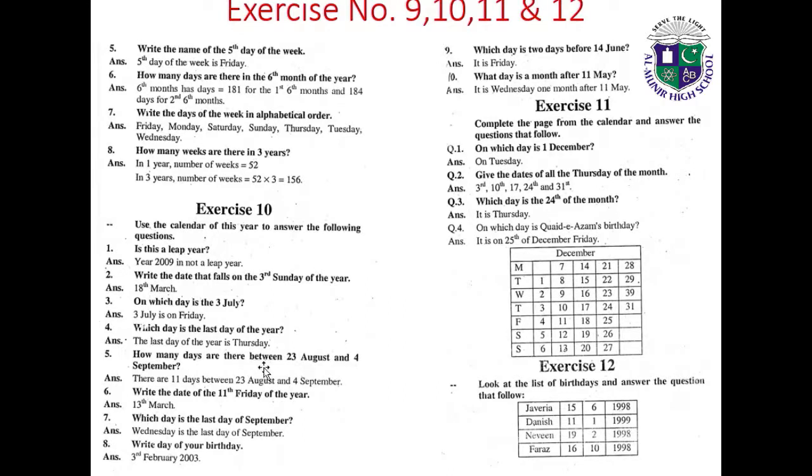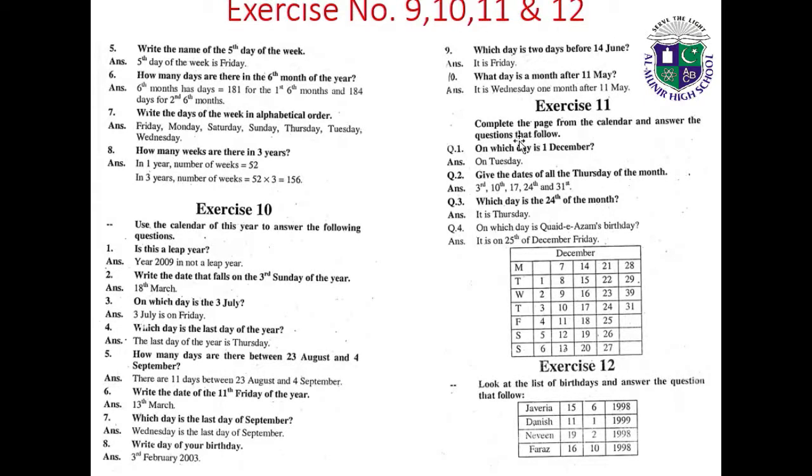How many days are there between 23 August and 4 September? There are 11 days between 23rd August and 4th September. Write the date of the 11th Friday of the year: 13th March. Which day is the last day of September? Wednesday is the last day of September. Write the day of your birthday, 3rd February 2003. Which day is 2 days before 14th June? It is Friday. What day is a month after 11 May? It is Wednesday.